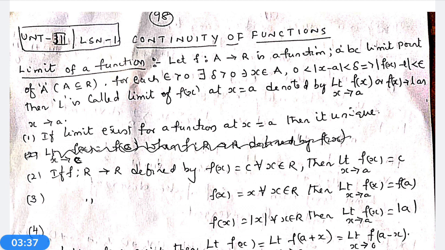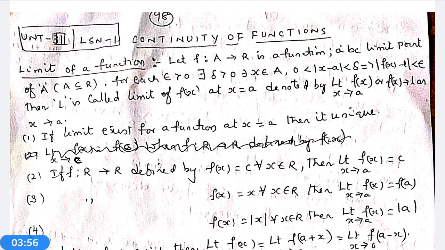Now, let capital A be an aggregate, small a be a limit point of A, and R be the real number set.